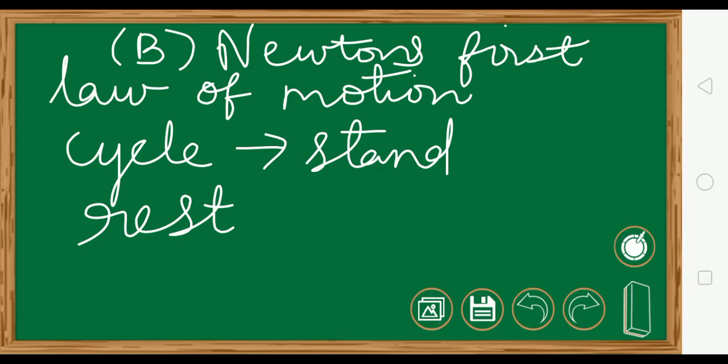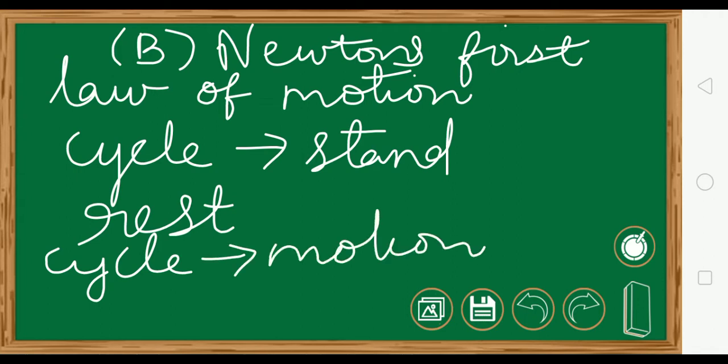Same way, if the cycle is in motion, it will continue to be in motion till somebody tries to stop it, or the person who is pedaling it stops pedaling. So one thing we have understood: what do you mean by a body is in rest and what do you mean by the body is in motion.